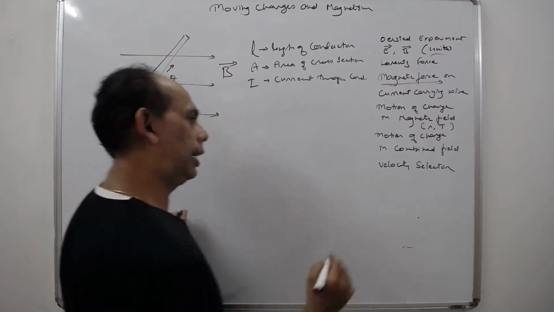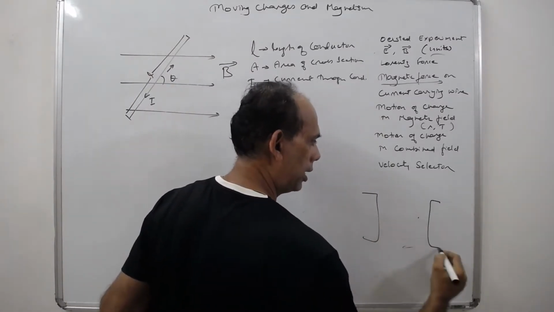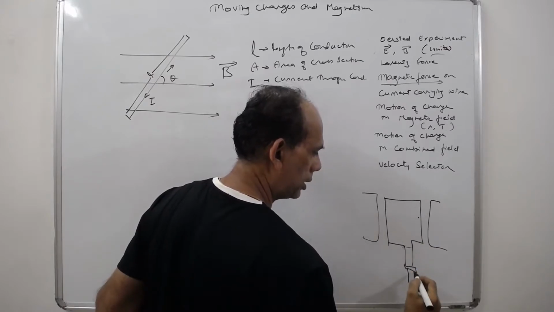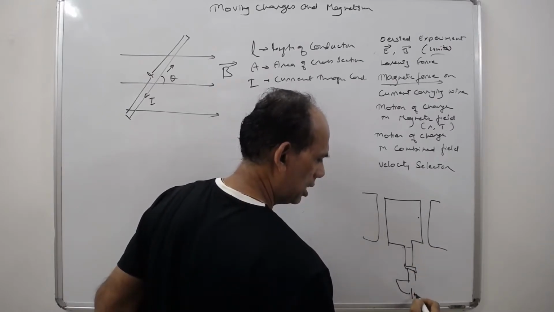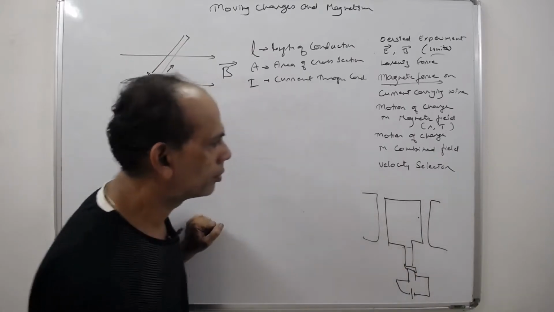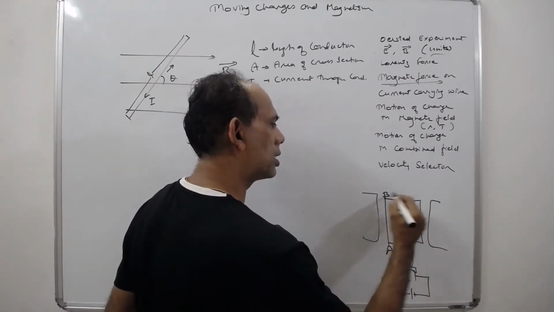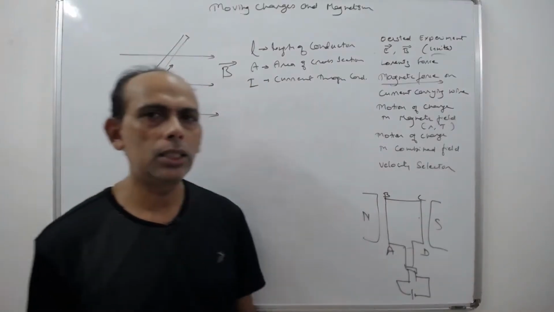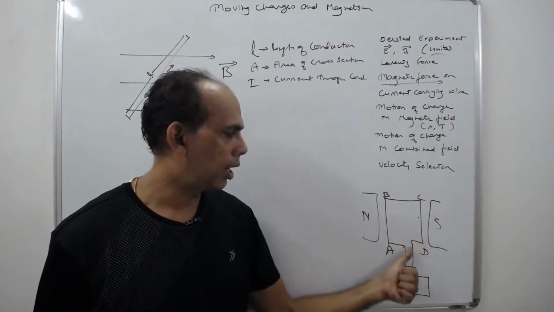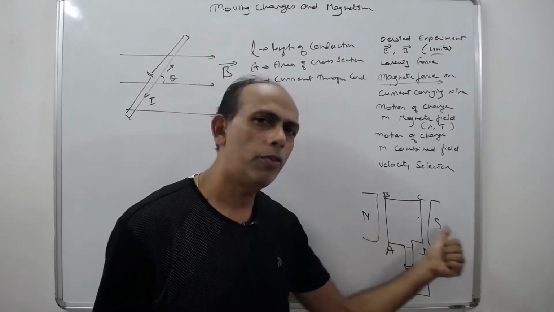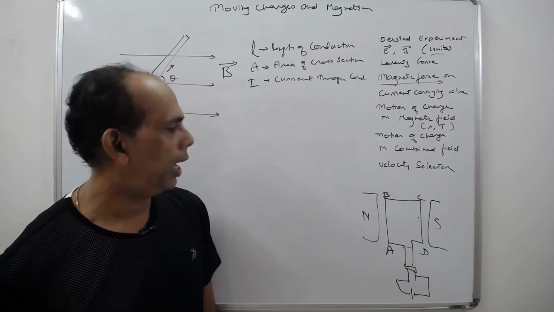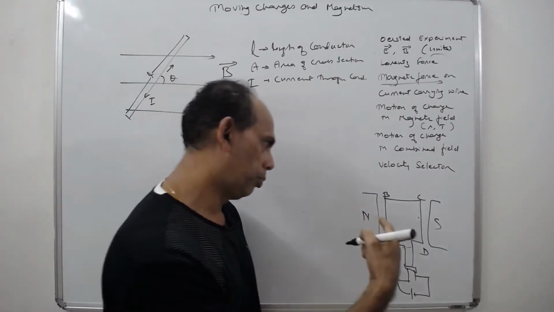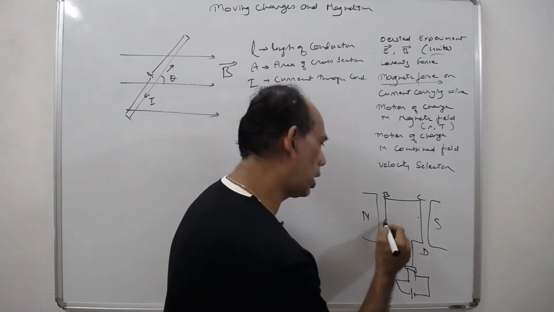Now, if you can recollect, we have learned certain things in our 10th standard. Slip rings, and the coil, A, B, C, D, with the north pole and south pole. If these are the conditions, and this is the coil carrying current, placed inside a uniform magnetic field, we have seen that this coil starts rotating, right? How does it rotate? Some force either pushes it or pulls it depending on the current flow, right?